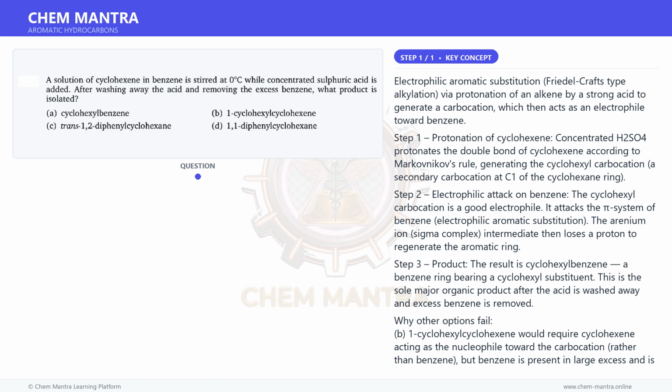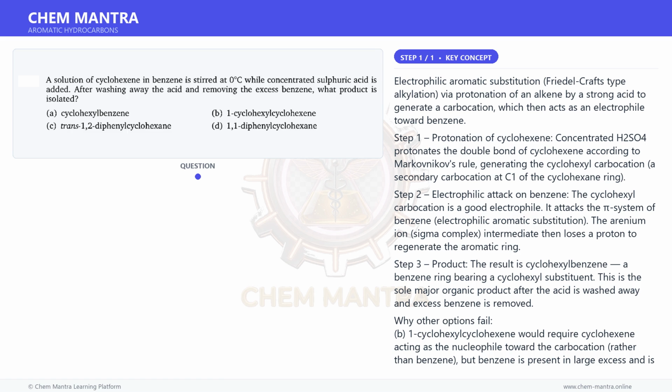Step 2. Electrophilic attack on benzene. The cyclohexyl carbocation is a good electrophile. It attacks the pi system of benzene, electrophilic aromatic substitution. The arenium ion, sigma complex, intermediate then loses a proton to regenerate the aromatic ring.